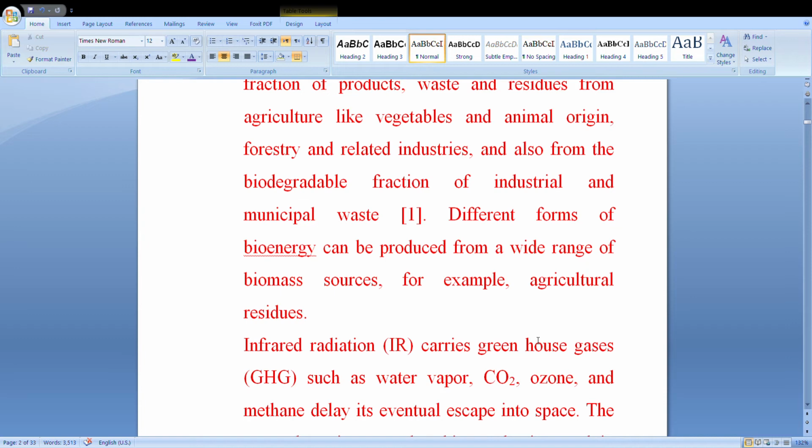Infrared radiation carries greenhouse gases such as water vapor, carbon dioxide, ozone, and the methane, delay its eventual escape into space.